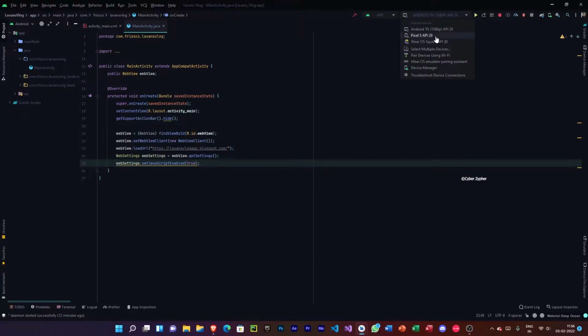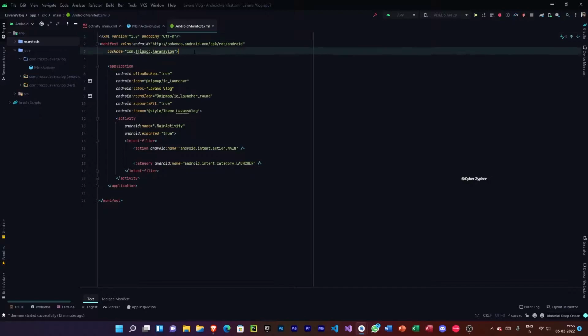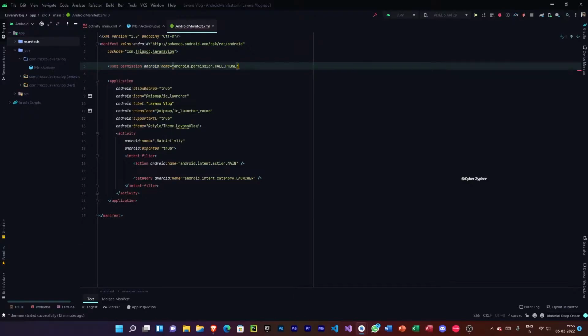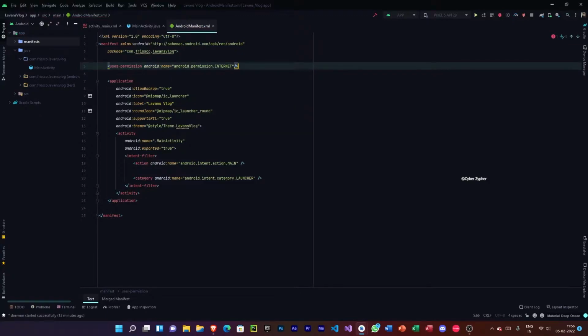So let's go ahead and run our app to see whether this web page is displaying here. But before that, we need to give the permission to access the internet. So let's go to AndroidManifest, and now let's type uses-permission, internet. There we go. Okay, so now let's run the app.